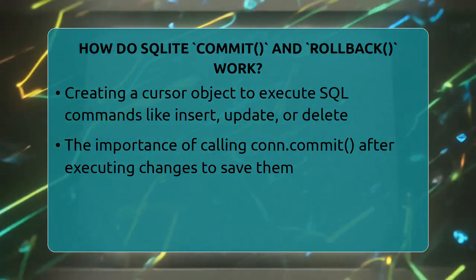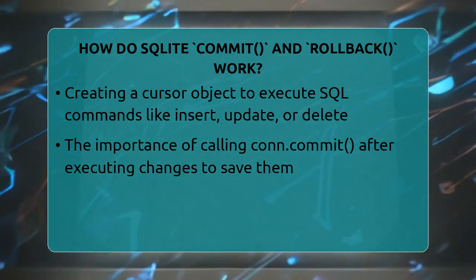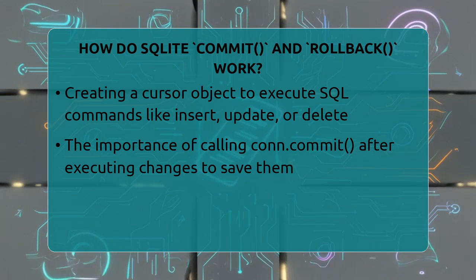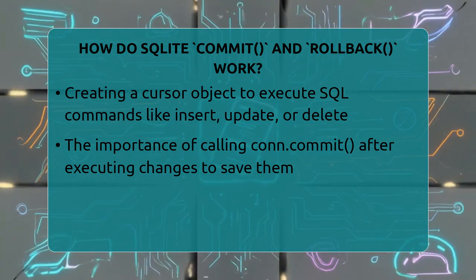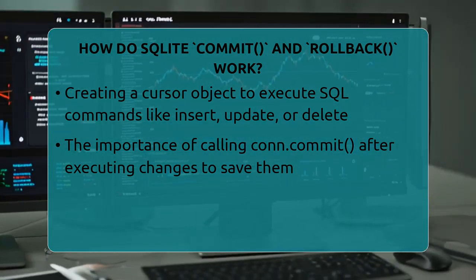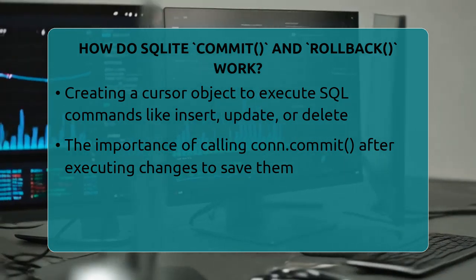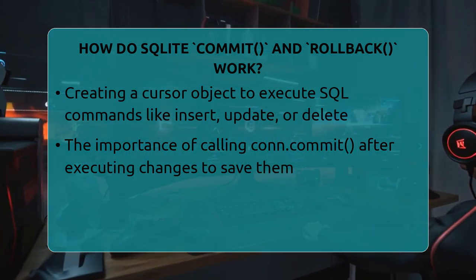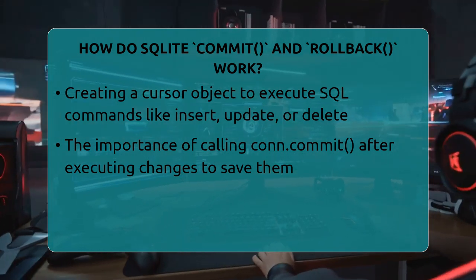For example, if you try to insert a new user into a table and everything goes smoothly, calling commit will make that insertion permanent. But if an error happens, like trying to insert a duplicate primary key, you can catch that error and call rollback to revert the database to its previous state.